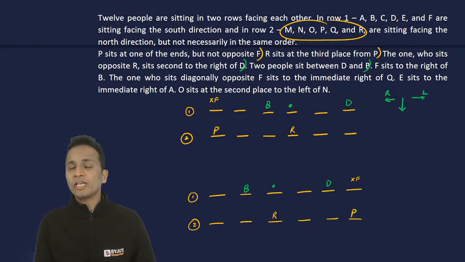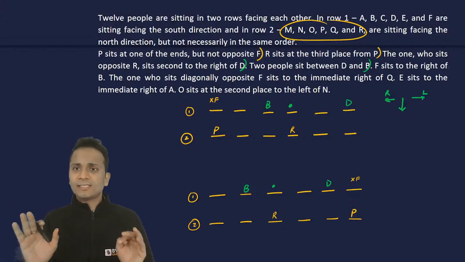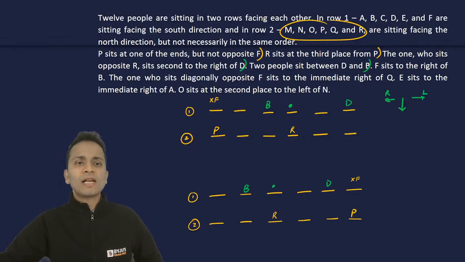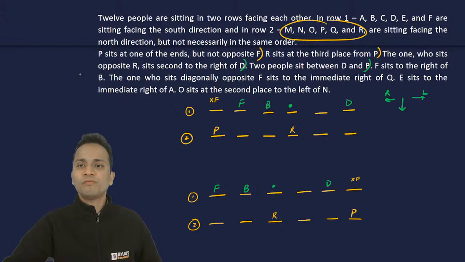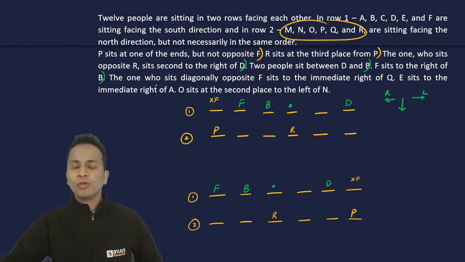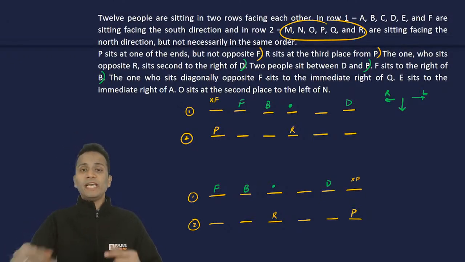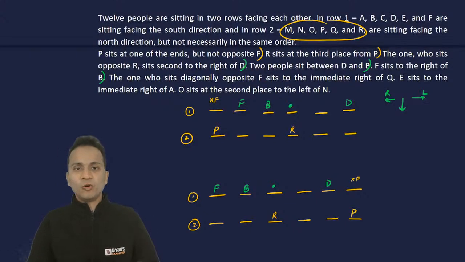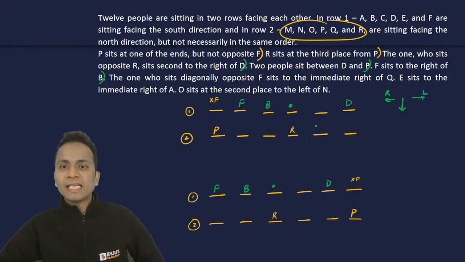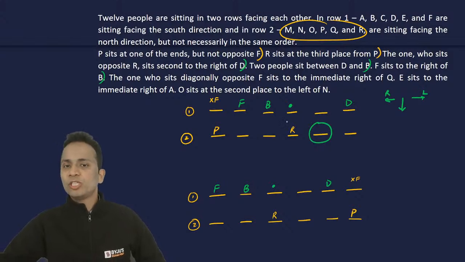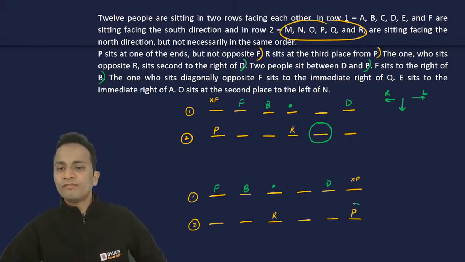As soon as we get a contradiction, we will eliminate that case. F sits to the right of B. So F will come here and F will come here, right of B. Perfect, no problem. The one who sits diagonally opposite F. One is opposite and one is diagonally opposite. So in the first case, diagonally opposite F will be this one. We have to make the diagonal. And in the second case, diagonally opposite to F will be this one.